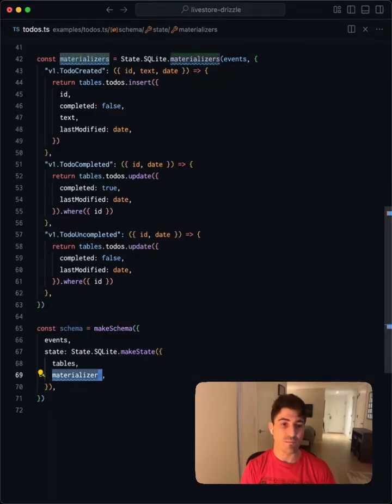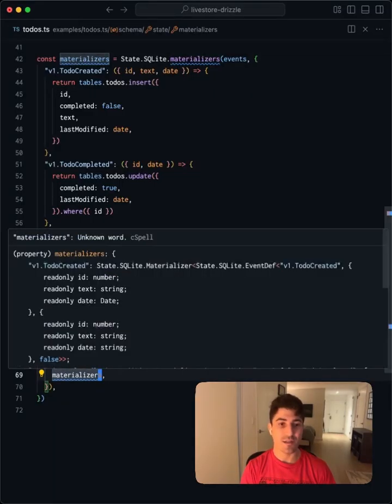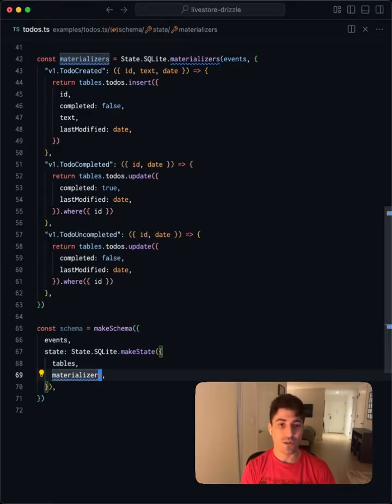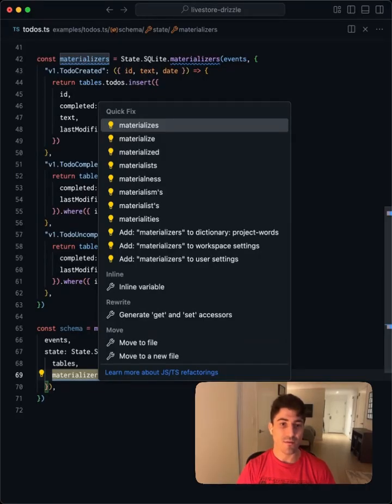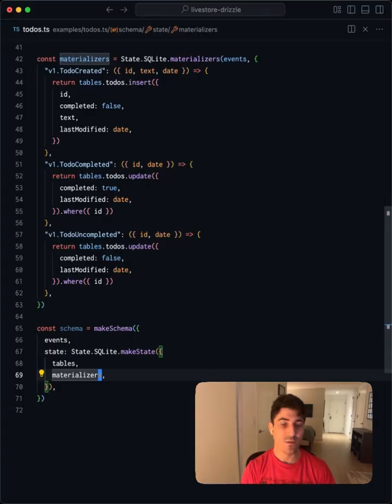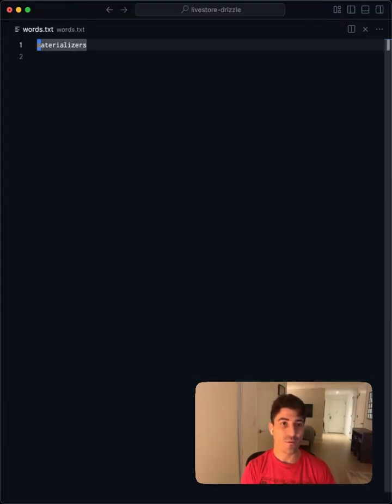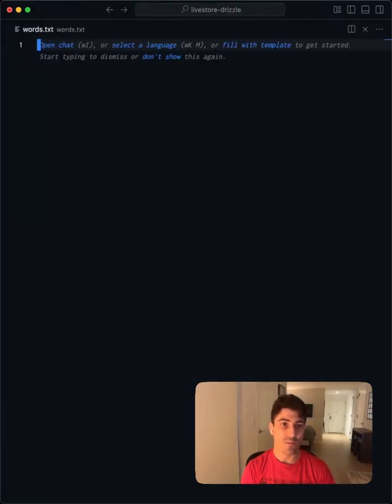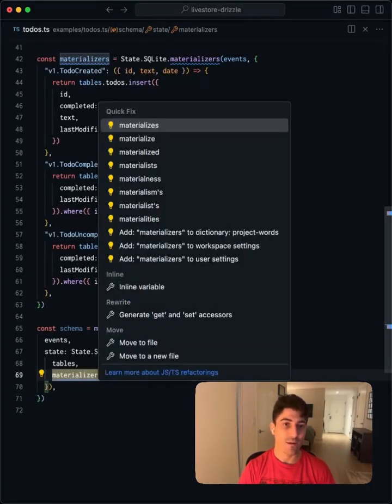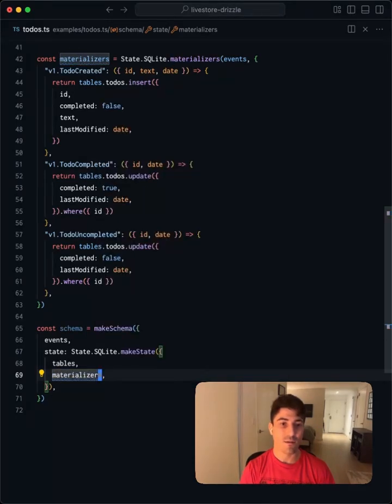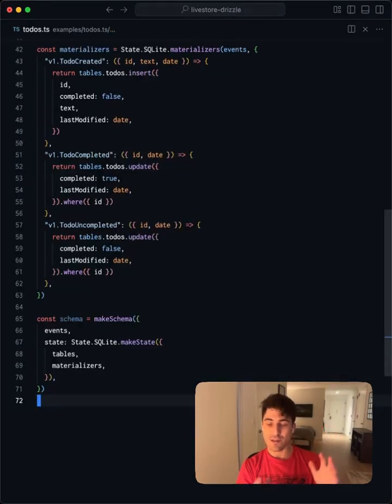You may notice we get this blue underline. This is just a C-spell error. So to solve this, let's pull up the quick fix menu and select add materializers to dictionary project words. Once we do that, the words file from before will contain that. If we were to delete it from that words file, we would get this issue again, but let's keep it there. So we've scaffolded the events and the materialized shape, and the way that you get from events to the materialized shape, but we haven't yet specified the backend.